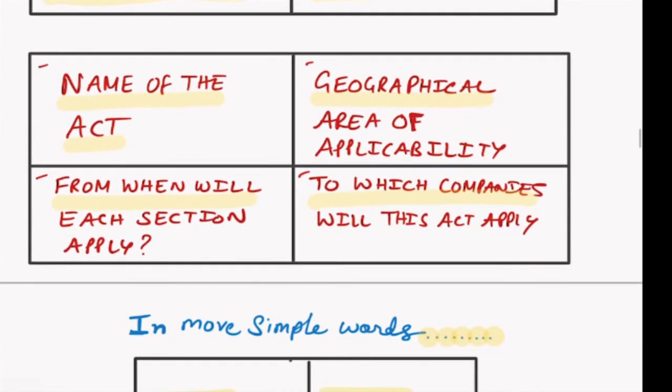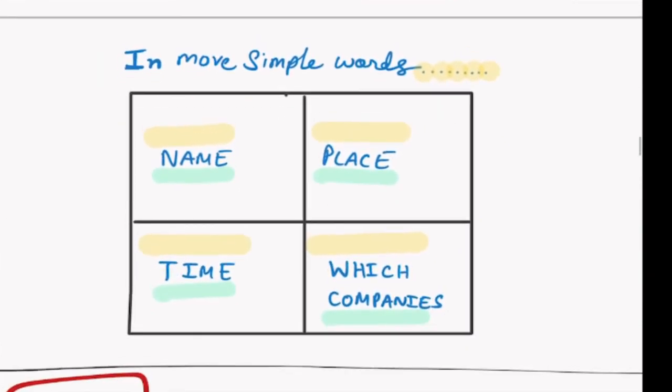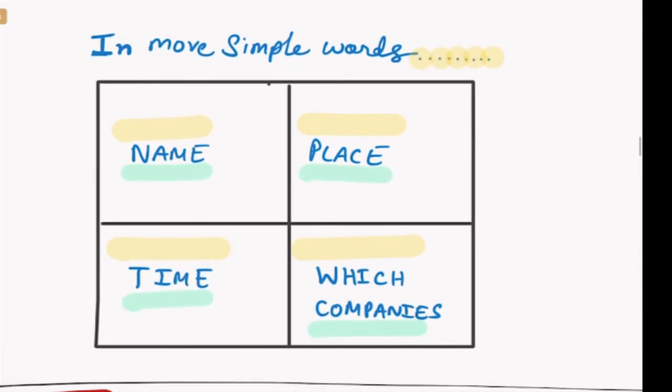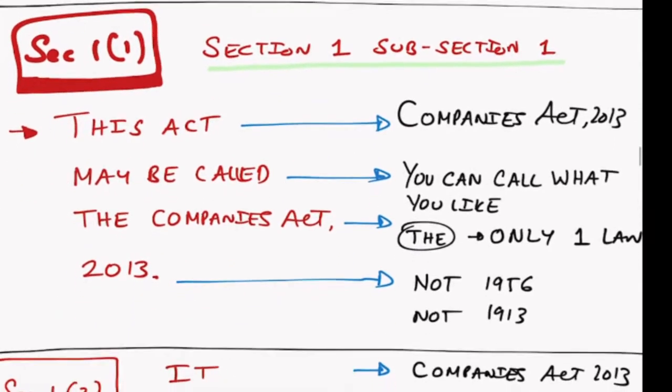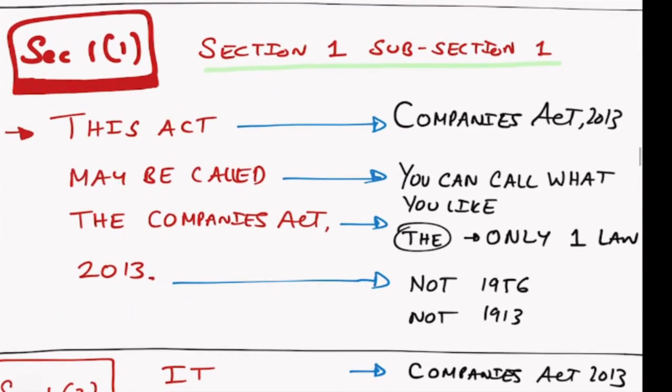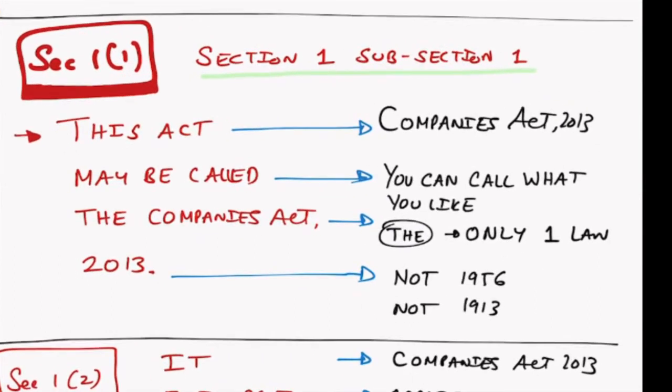So we talk about all these 4 aspects. In more simple words, section number 1 talks about the name, place, time, and to which companies this Companies Act applies. So what is the name, what is the place, what is the time, and which are the companies it applies to. So now let us come to the proper understanding so that you will know what section number 1 is.